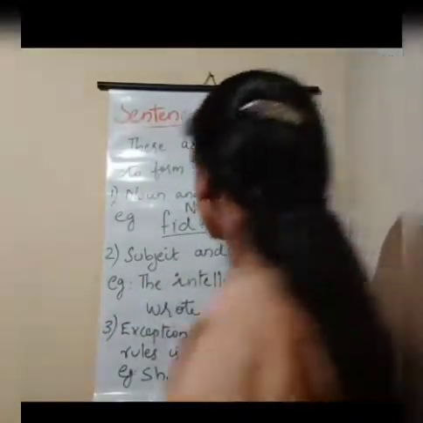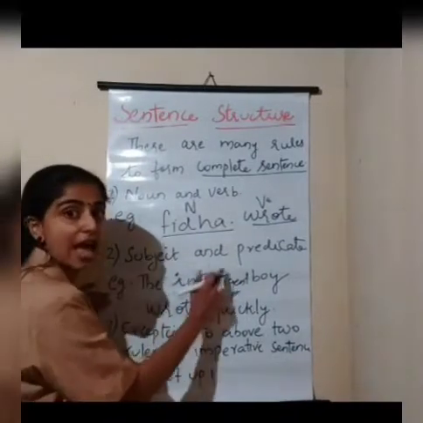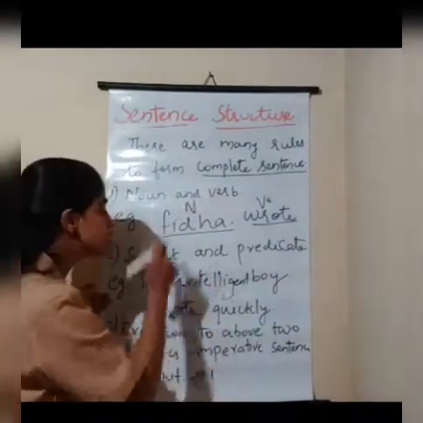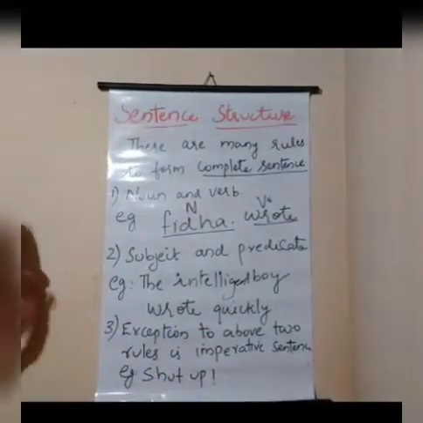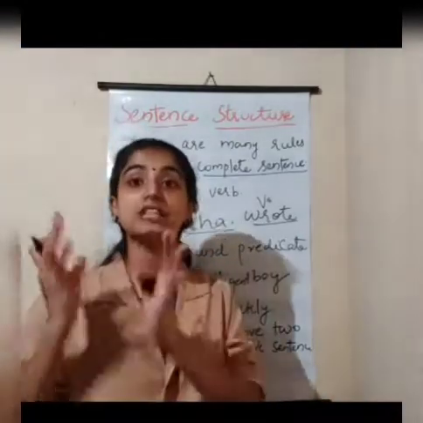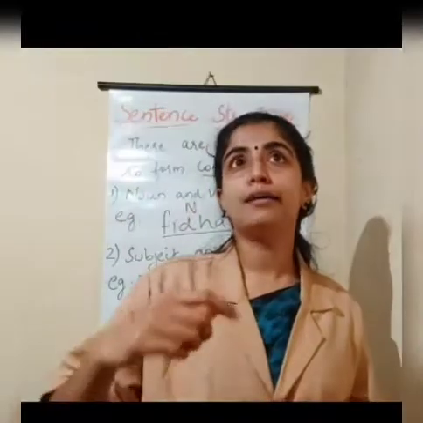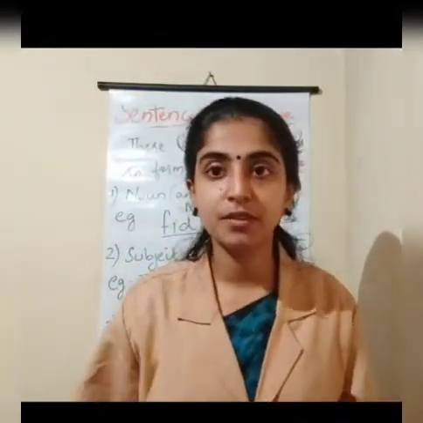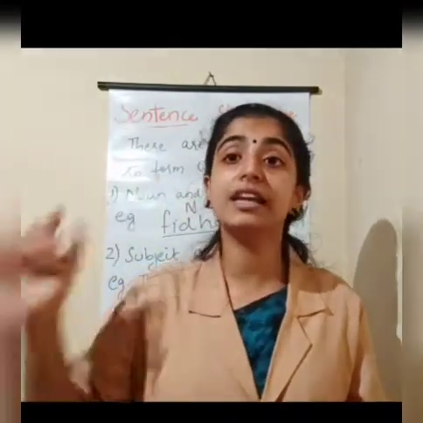Okay. So what I have written over here? The sentence should have a subject and a predicate. So the intelligent boy wrote quickly. Can you say which is the subject over here and which is the predicate over here? Do you know what is the subject and the predicate? Subject means the starting word in a sentence.